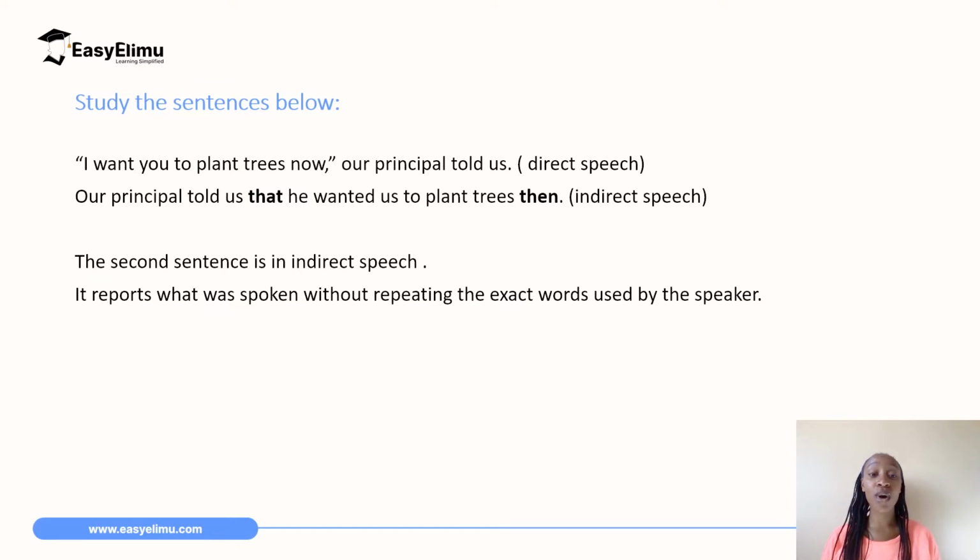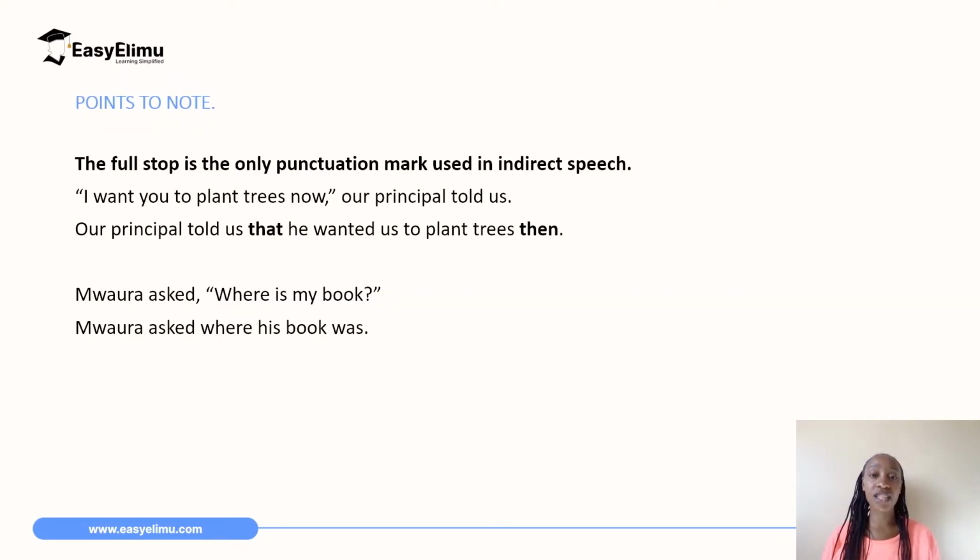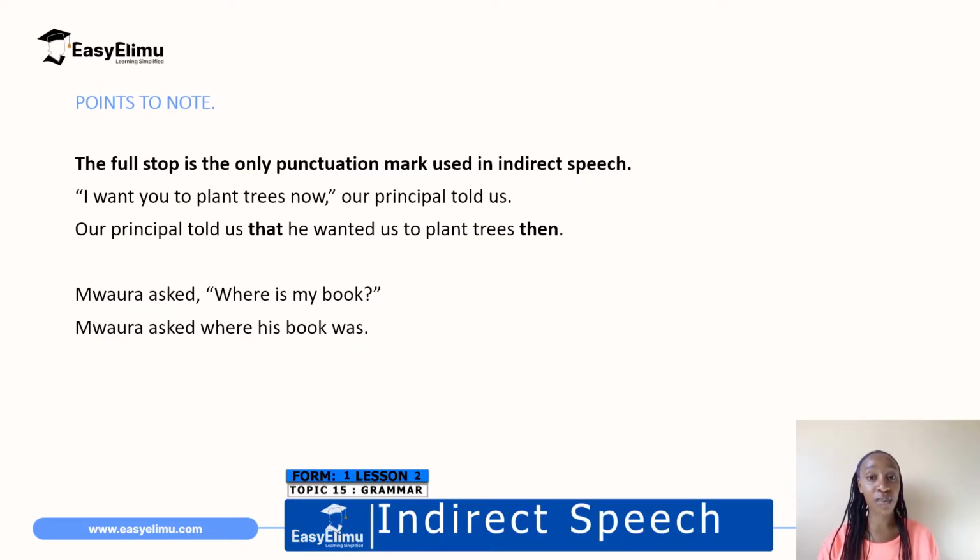When you look at the words in bold in the second sentence, they have changed a bit, and we will get into all that. Why have they changed? When to change them? We will get into that. The first thing to note when using indirect speech, the only punctuation mark that we use is a full stop. The only punctuation mark used in the indirect speech is a full stop.